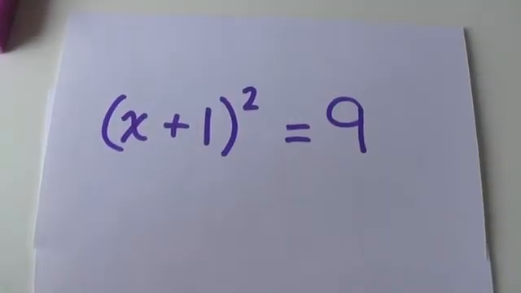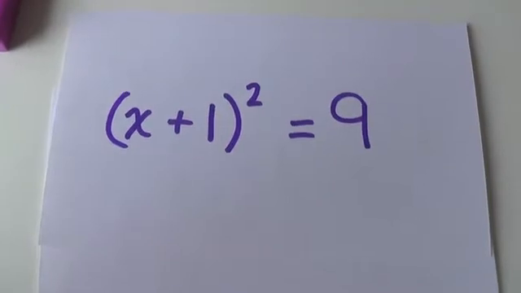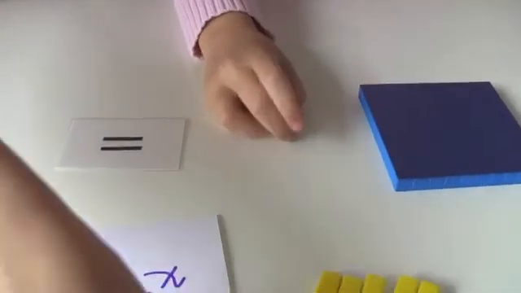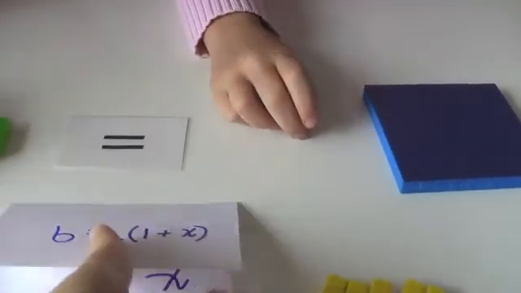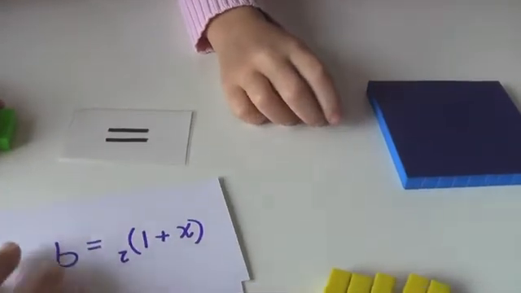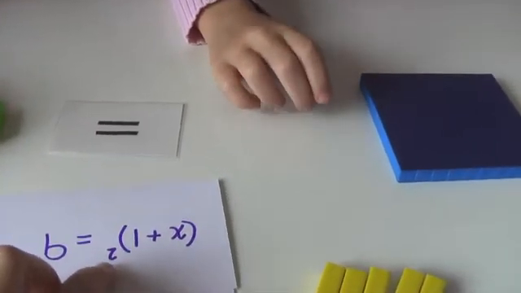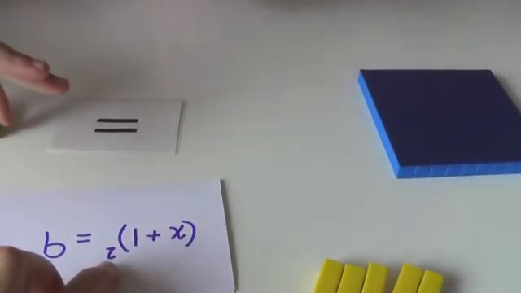X plus 1 squared equals 9. So, Zoe, you do the 9. Make it a square. And Haven, now look carefully at this. Does it say x plus 1? Or do we have something else here? X plus 1 squared. That's right.